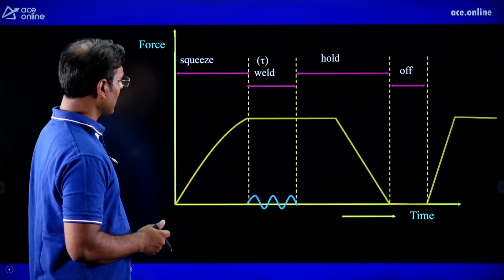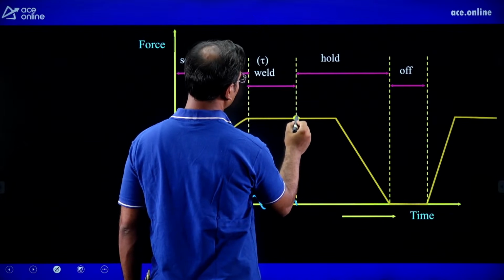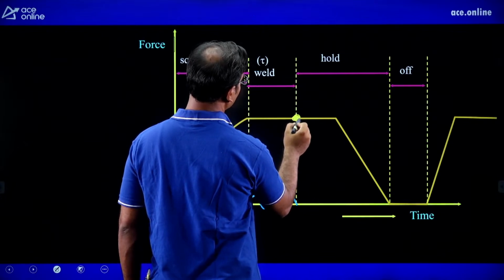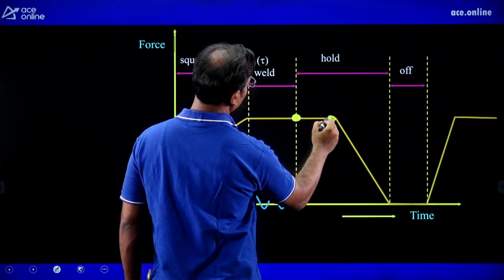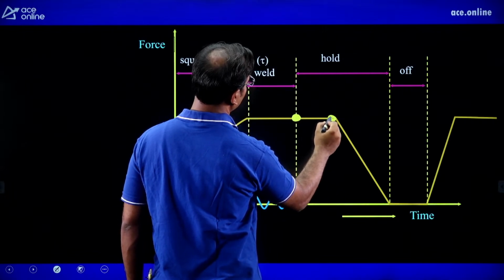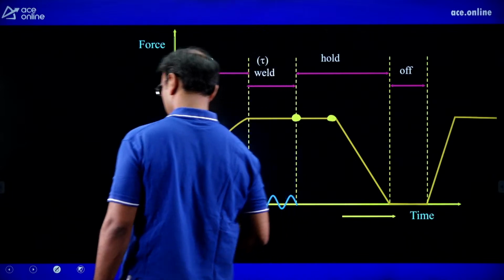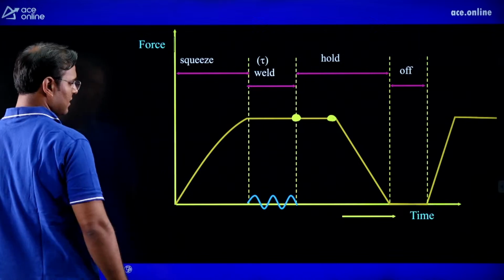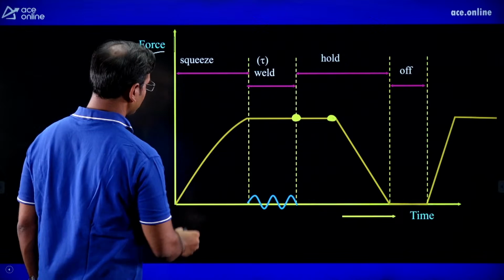Here also you can see the diagram, here the welding time, and here you can see that the weld is completed, but the liquid is there. This is the nugget, liquid is there, but here you can see that the liquid is converting into solid. When it is converting into solid, then we can remove the force. You can observe in this diagram, on the x-axis there is time, on the y-axis there is force.